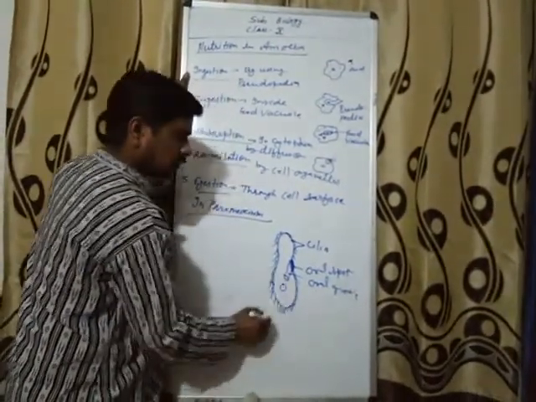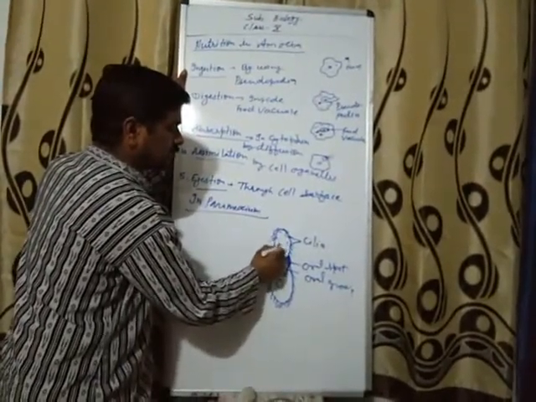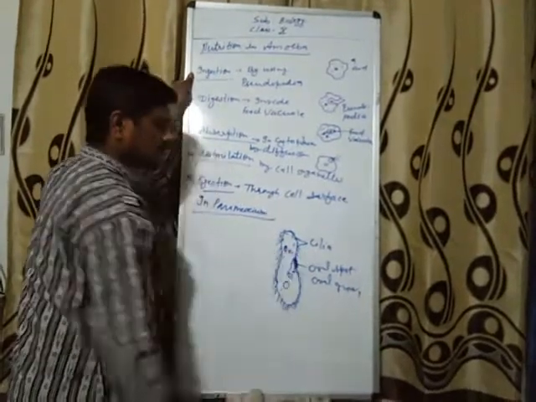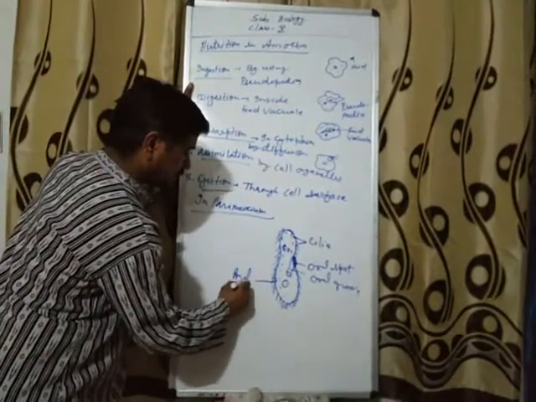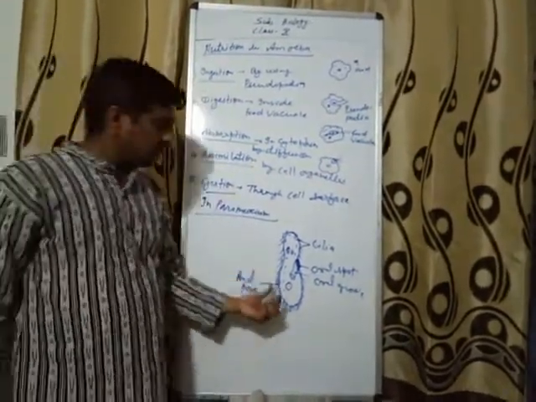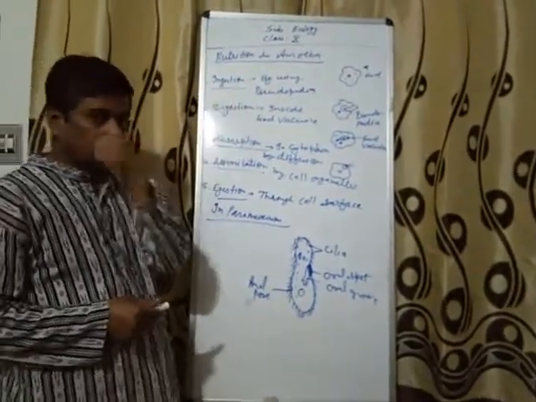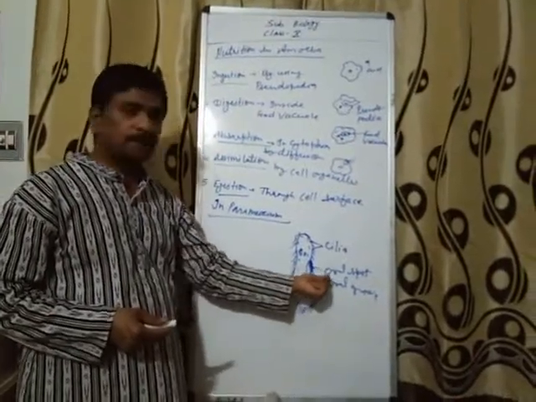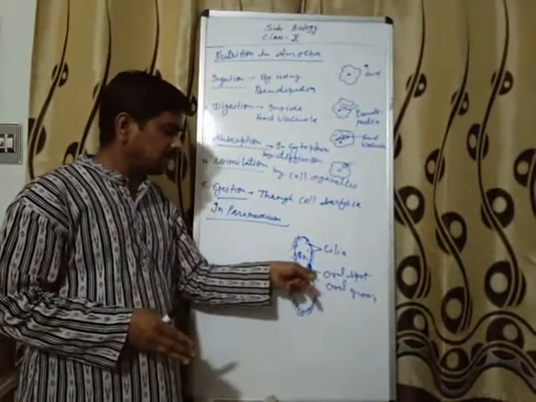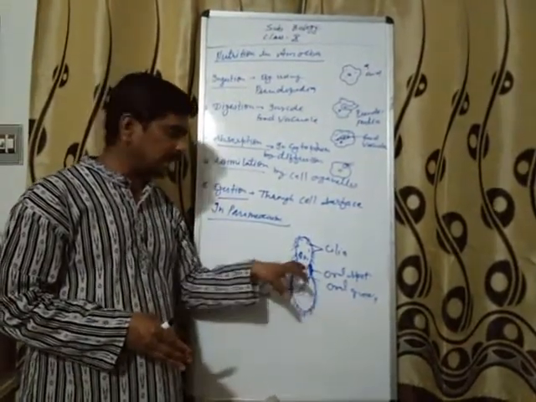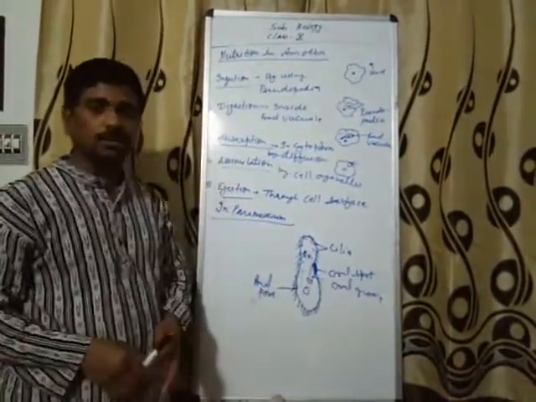Inside, food vacuoles are already present and cytoplasm is there. Surprisingly, it has 2 nuclei, a macronucleus and a micronucleus. This is the anal pore. As paramecium has a fixed shape, the first step, ingestion of food, takes place through a specific region. A spot is present that is known as the oral spot. Oral means mouth. It acts as a mouth, the entrance of the food.